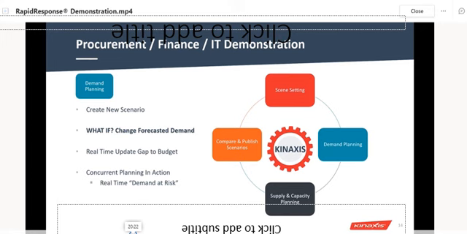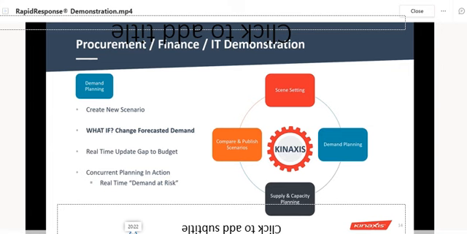In demand planning, whenever we want to change something, we create a new scenario. If we want to increase demand by 20% for a particular product, the demand will change by 20%. Then we see how that 20% change affects our supply, our inventory, and the capacity we have to fulfill that demand, and whether we have enough budget for it. So we create a new scenario.